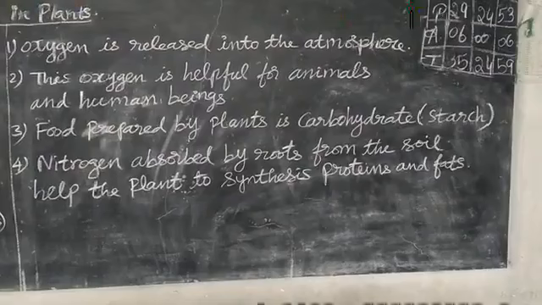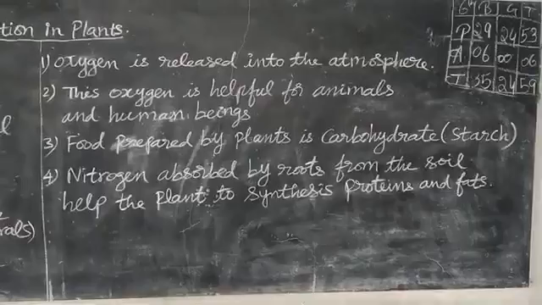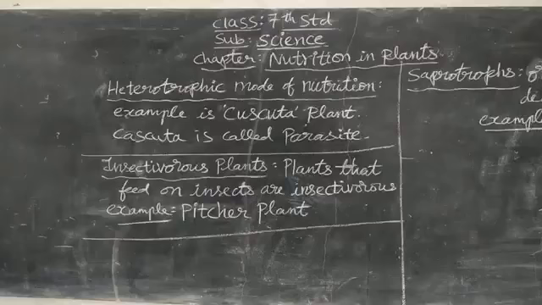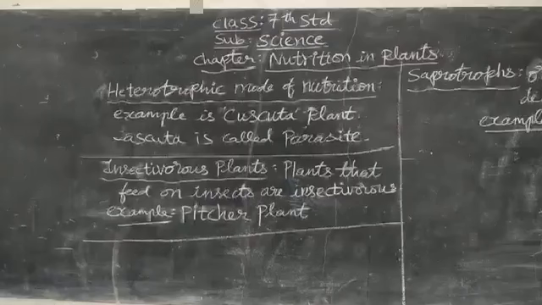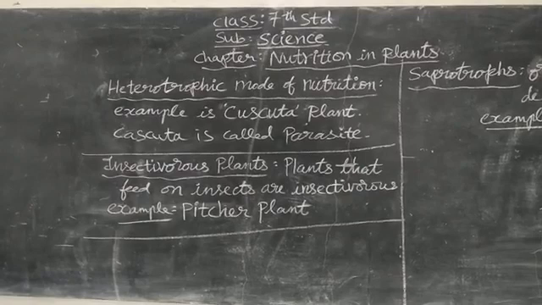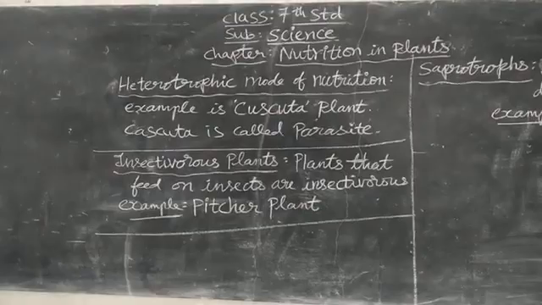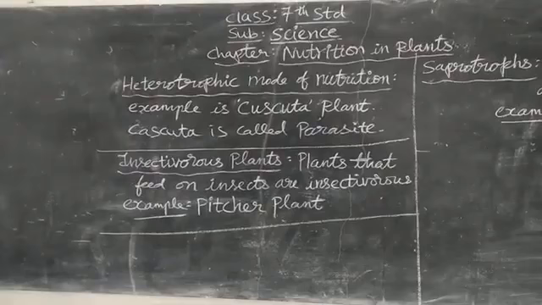This is all about plants, how they prepare food. Carbohydrate is the main food that the plants prepare. Now, the heterotrophic mode of nutrition. See, heterotrophic means there are some plants which do not have chlorophyll, so they cannot prepare their own food. They depend on other plants for food. Such plants are called heterotrophic.